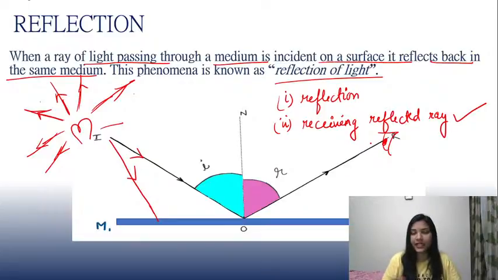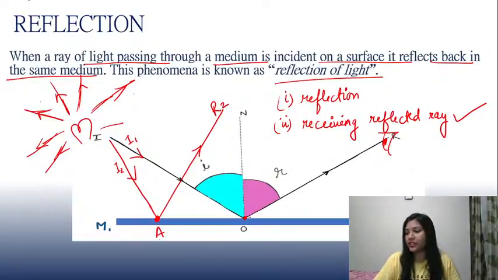This is the eye. Incident ray 1 and incident ray 2 strike the surface at points A and O. This is the point of incidence over here. This point is A and the other one is O, as we can see. Now, by the concept of reflection, the reflected ray will move like this. This is your reflected ray R2 and this is the reflected ray R1, as we can see.